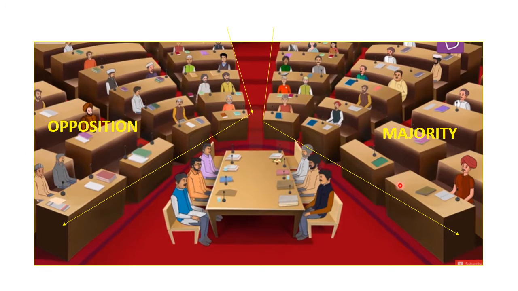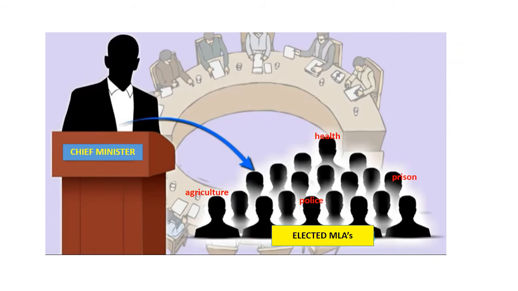And where is this Legislative Assembly? The Legislative Assembly is found in the capital city of every state. Now once all these MLAs sit in the Legislative Assembly, what will they do? All of them will now vote and elect or choose their leader, who becomes the chief minister. The elected MLAs of the majority party choose their leader, who becomes the chief minister.